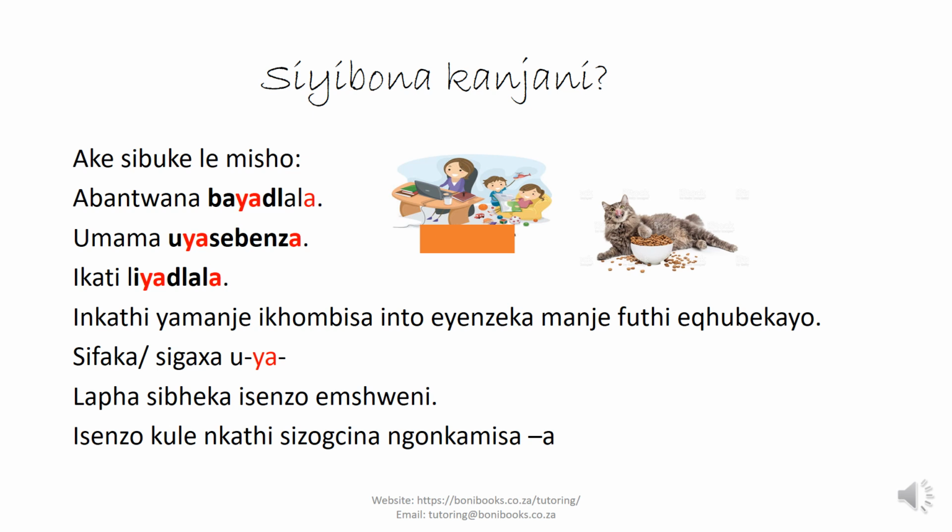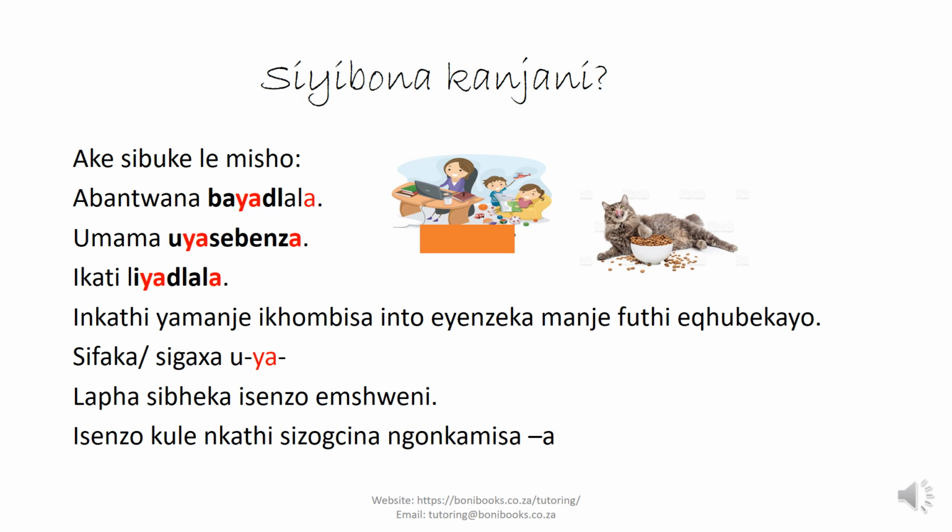Inkathi yamanje, it shows something that is happening now and it's continuing to happen. Inkathi yamanje eqhubekayo. Okay, it's something that is happening now, like it's the present tense, but it is continuing to happen. Yenzeka manje futhi eqhubekayo. Okay, and how do we recognize it? Okay, we use that ya. That is why I have the ya there in red to show you that this is the marker of your present continuous tense. Inkathi yamanje eqhubekayo sizoyibona ngoya.